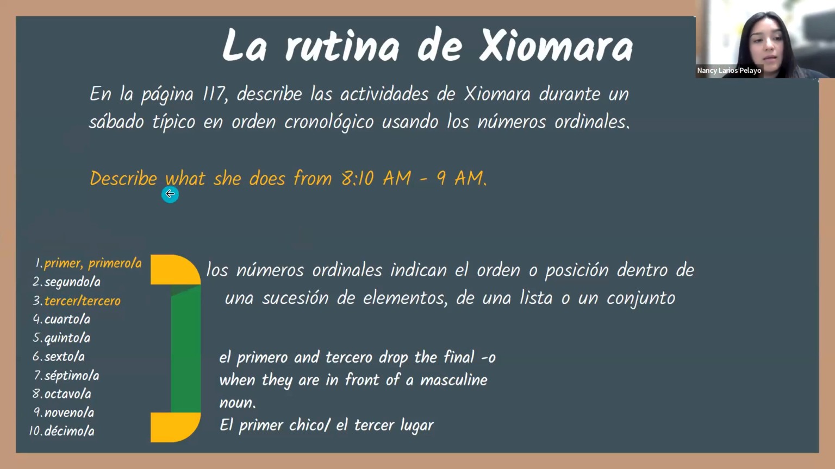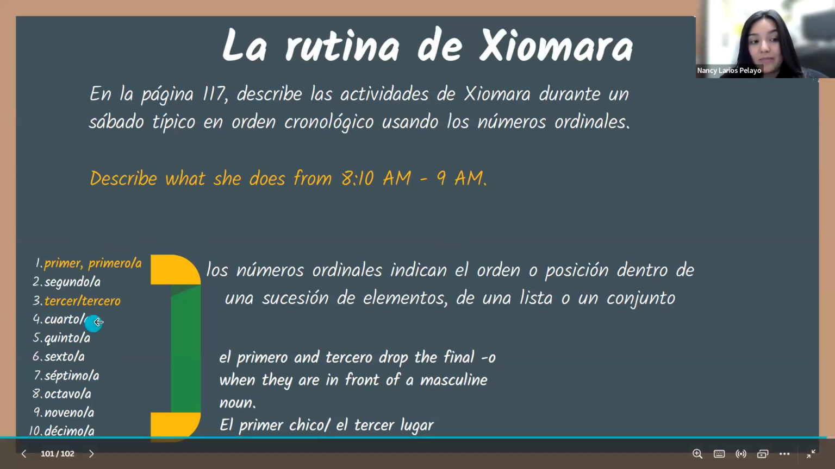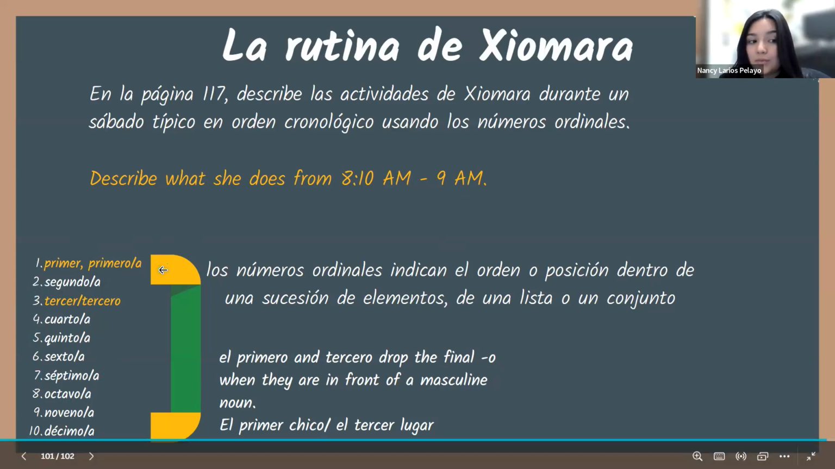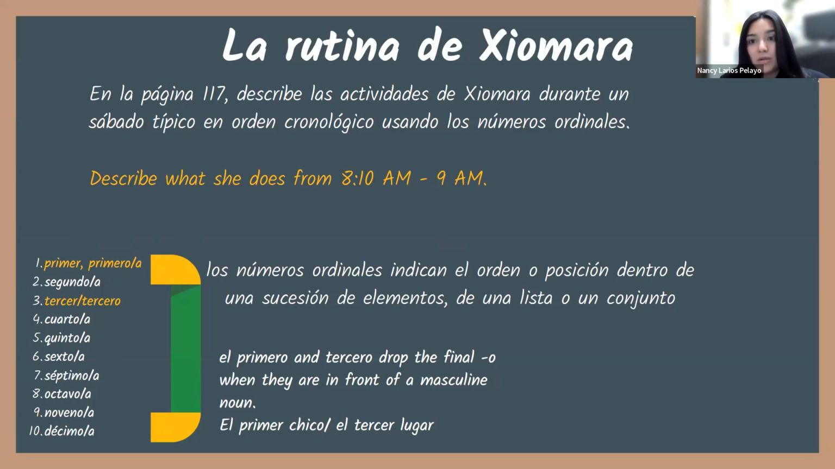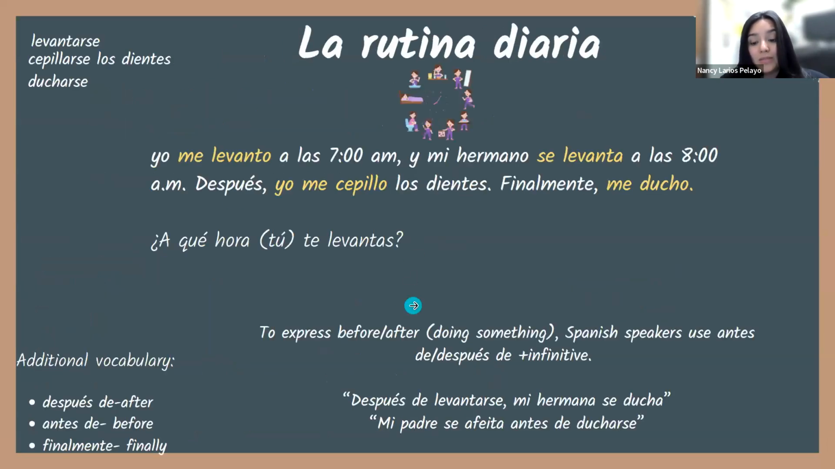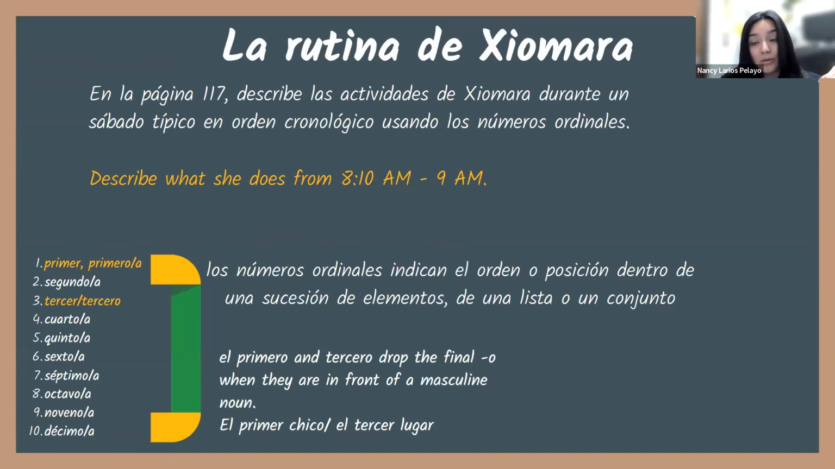So if you notice here, if you go to page 117, you're going to see Xiomara's routine for the whole day. However, for this assignment, I only want you to describe what she does from 8:10, which is when she wakes up, until 9 a.m. Okay, and then just pay attention to those little squares because you see on the images what she does at what times. See, and so you're going to be using these primero, primera, segundo, segunda, tercero, tercera, and then tell me what she does. Obviously, since you're describing Xiomara's, you're not describing yours yet.